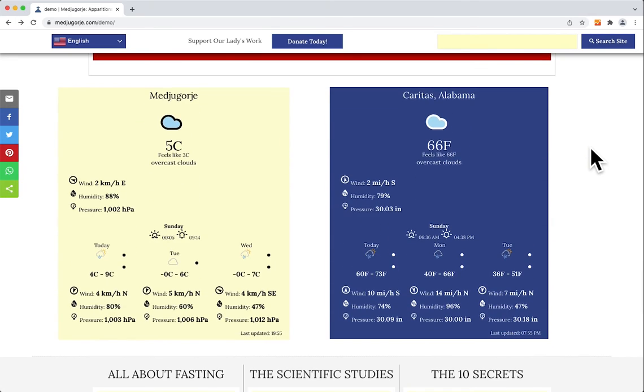The weather. A lot of people are coming to Caritas. People are trying to go to Medjugorje, and there's not necessarily huge organized pilgrimages going to Medjugorje, but some people are going individually. This is just a place where you can go to get at least the next couple of days and know what's going on in the forecast and know kind of what to expect. This is just one small new feature that A Friend of Medjugorje just wanted to make available for you, for those of you who wanted to come here to Caritas or those who are going to Medjugorje.